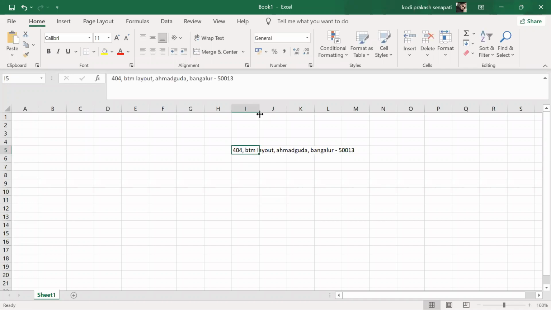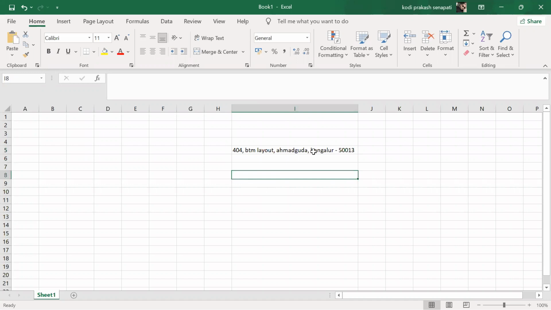Okay. Now, is this raw or cleaned? Raw or cleaned? How many of them said clean? How many of them say raw? Raw data.